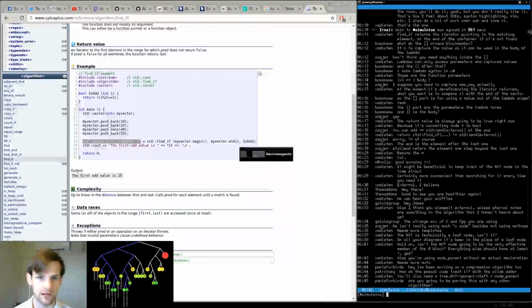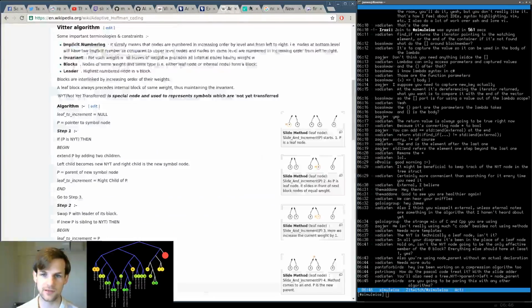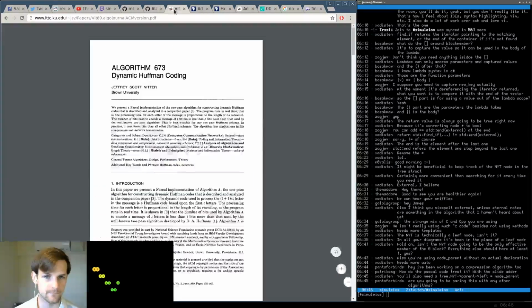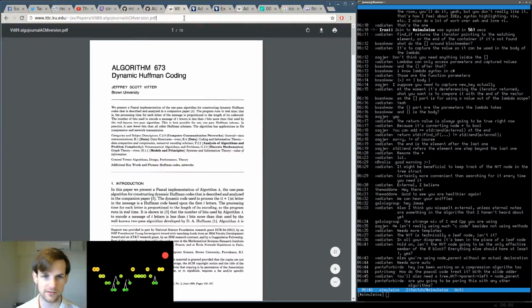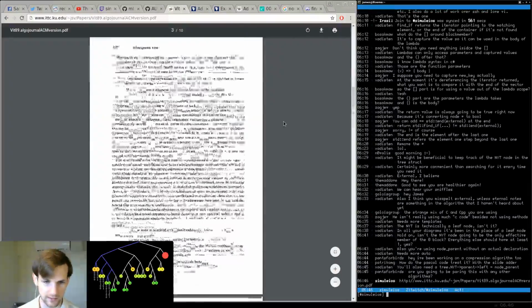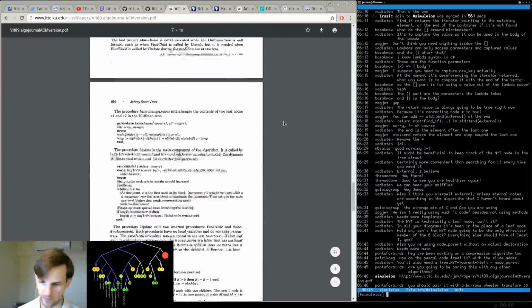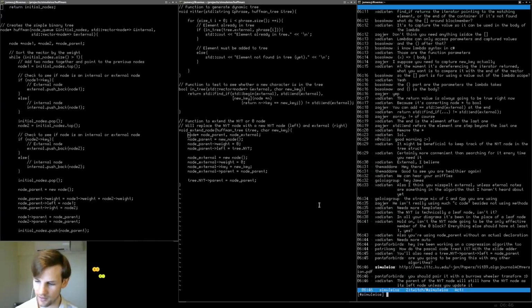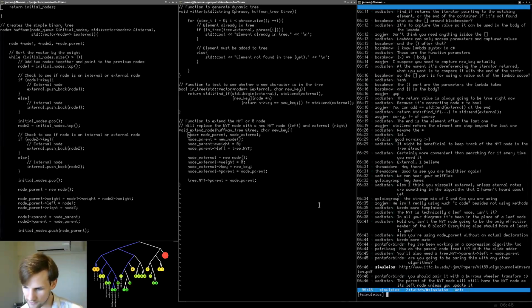Okay, let me go here. I apologize for this, but the Pascal code is here, I believe. Yep. Okay, so here's the Pascal code. It's on a page 160 something, 164-ish or something like that. I guess there's a lot of stuff we could do, but the parent of the not yet translated node will still have the not yet translated node as its left node unless you update it.